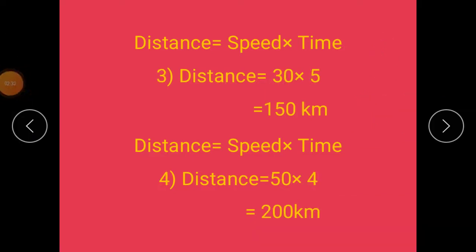See the next question. Speed is 30 km per hour and time is 5 hours. Then we have to calculate distance. Distance is equal to 30 into 5. Here 5 into 0, 0. 5 3s are 15. So it is equal to 150 kilometers. Here speed is 50 km per hour and time is 4 hours. When we multiply 50 into 4, we get 200 kilometers. Here 5 4s are 20 and then again put the 0, 200 kilometers. So our distance is 200 kilometers.